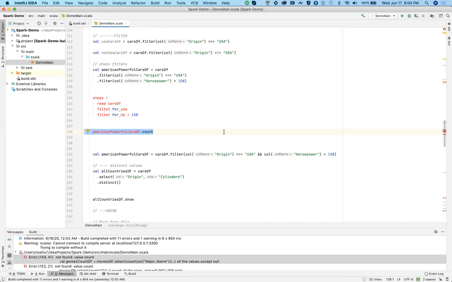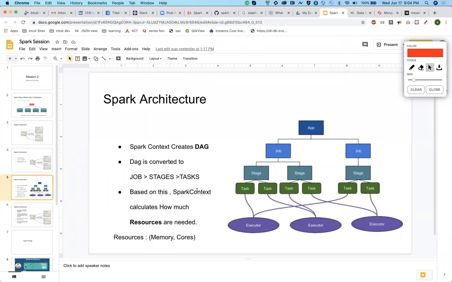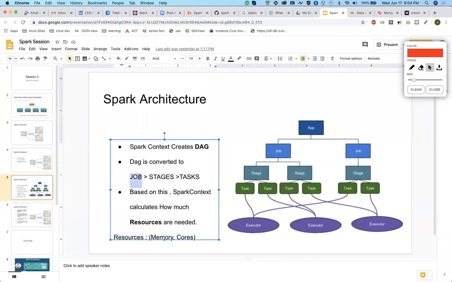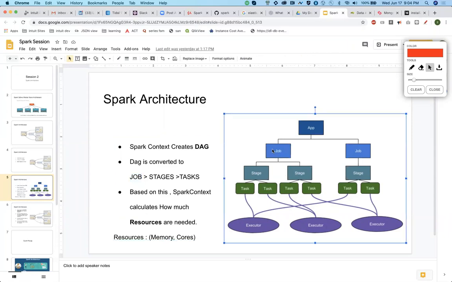Now, whenever you call an action, from the last action to this action, that is a job. Each job, depending on your actions, is converted into stages. If you see this diagram, each job is converted into stages. Now, each stage is converted into tasks.